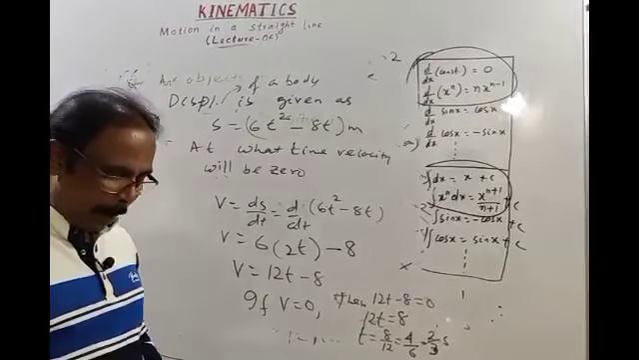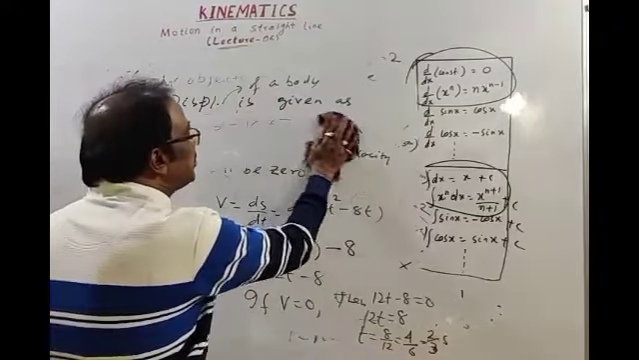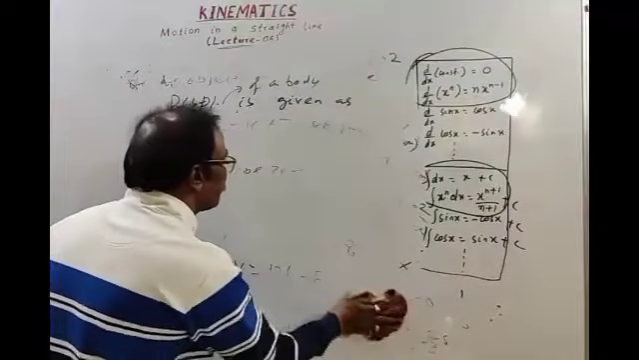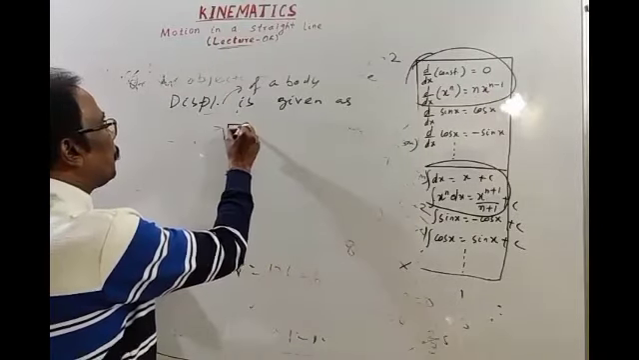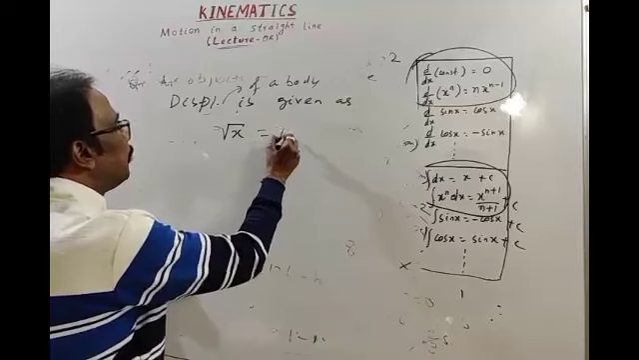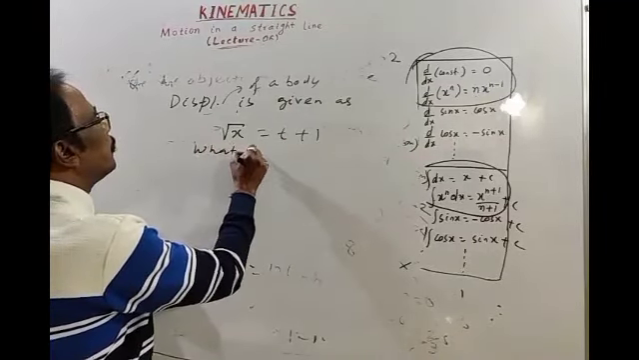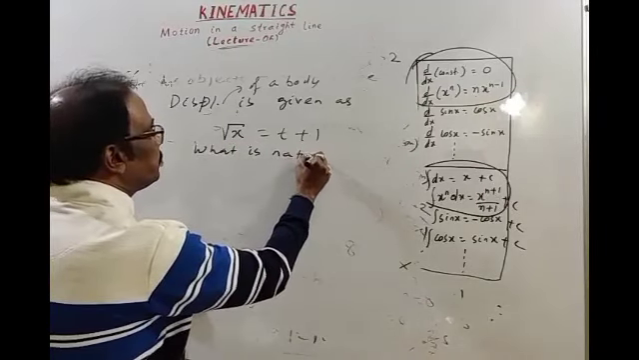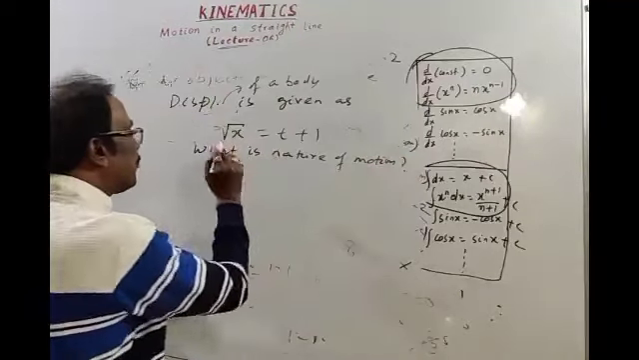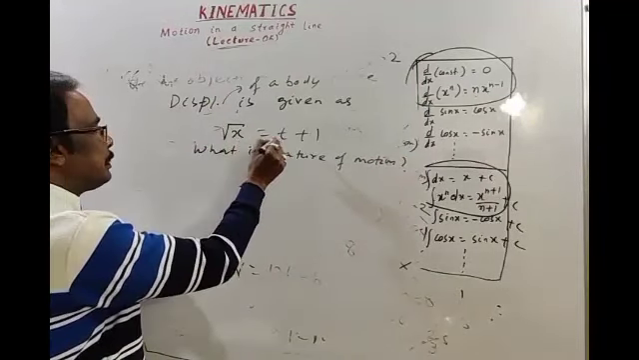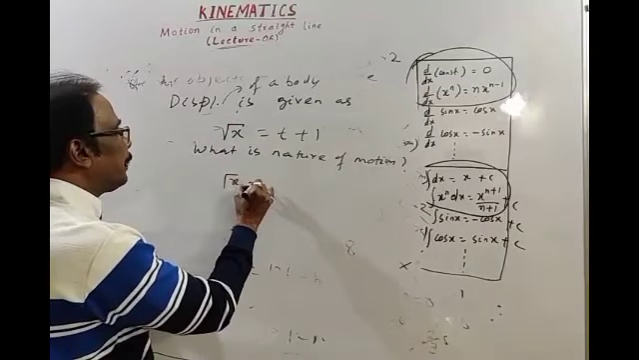Okay. Then another type of question, only one. Displacement is given as root of x, where x is displacement, equal to t plus 1, where t is time. What is the nature of motion? Very simple question. So root of x is t plus 1.